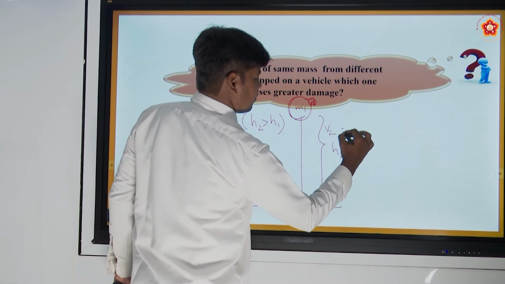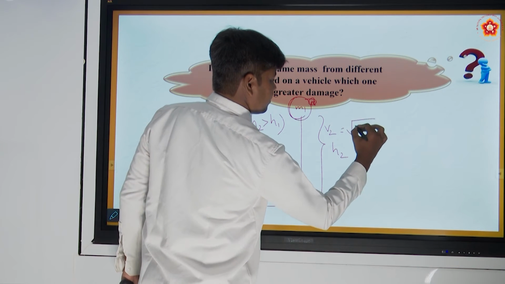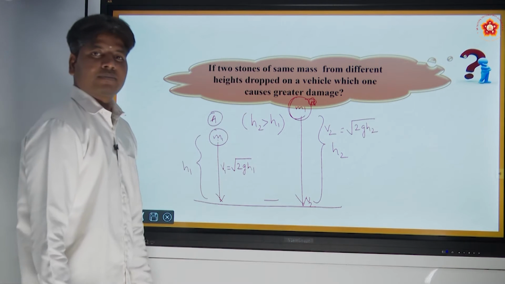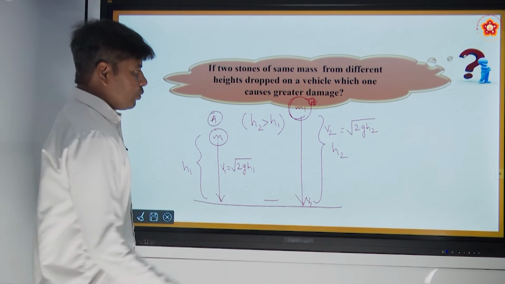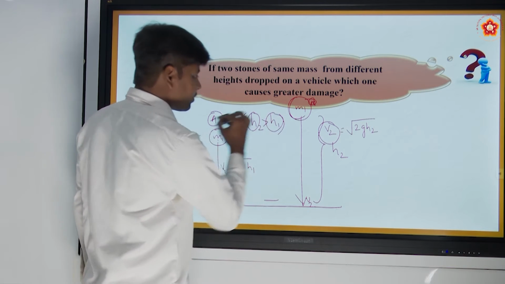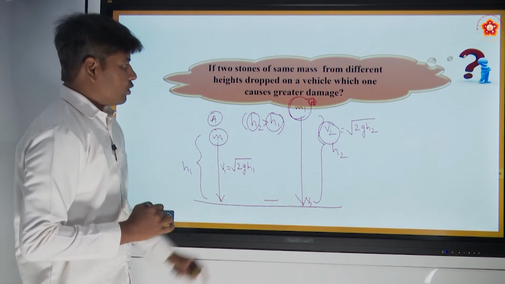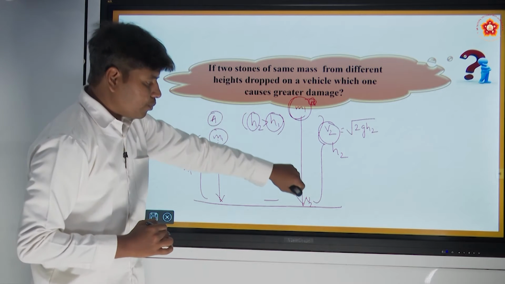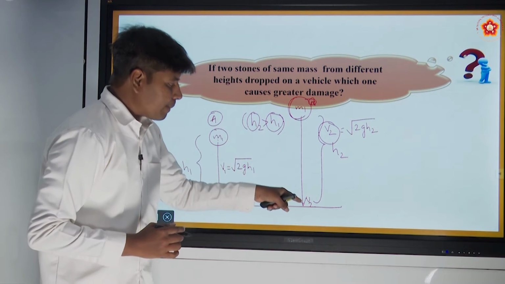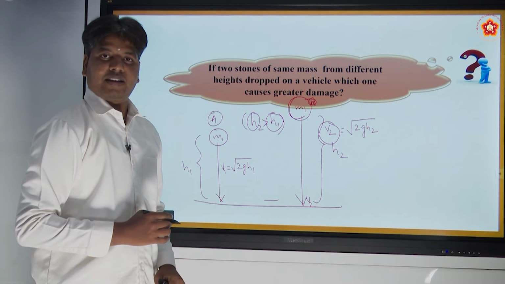So v2 is equal to square root of 2gh2, right? So it is having more velocity because h2 is greater than h1. So this ball is traveling with more velocity. So it will have more impact, right?